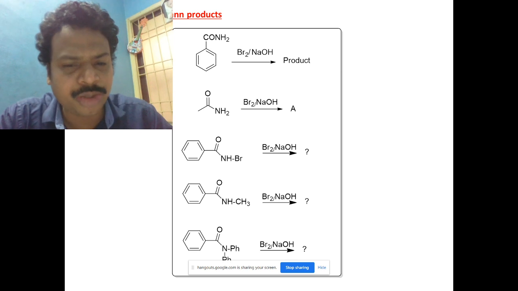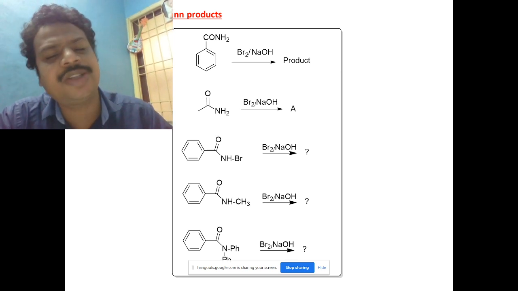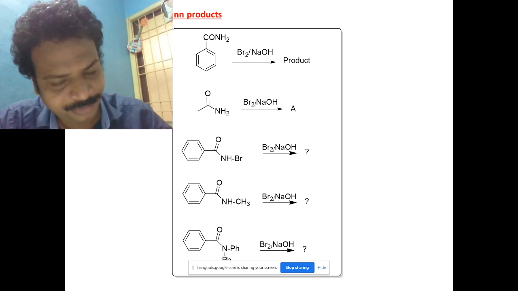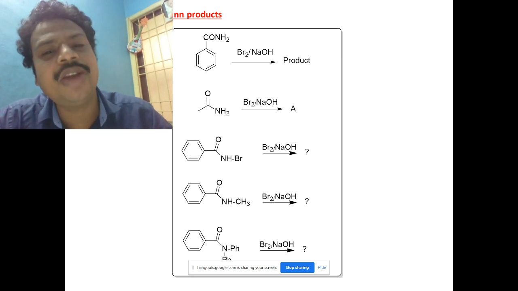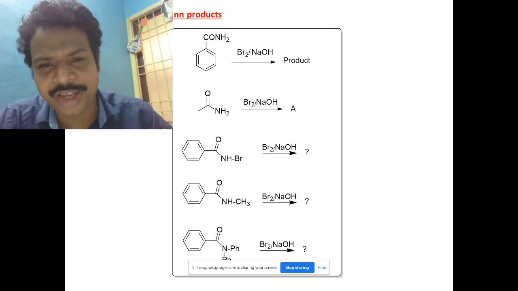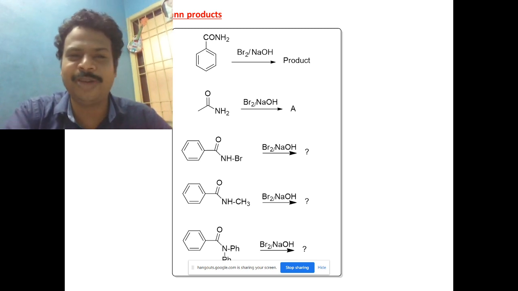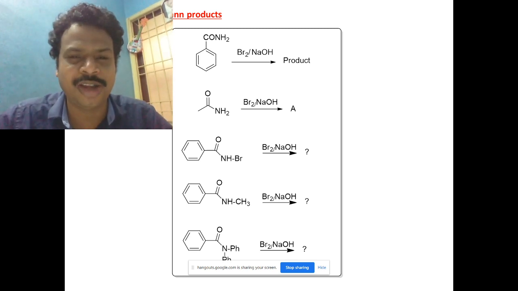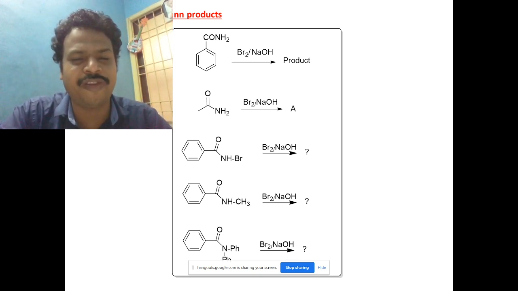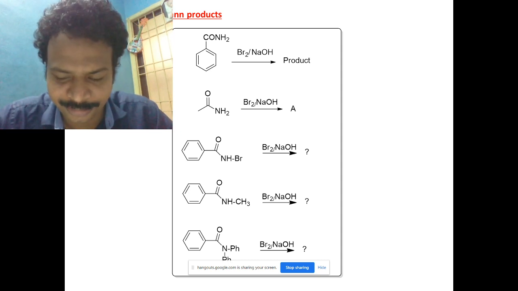For example, in the fourth problem you are stuck at the third step, whereas in the fifth problem, you will be stuck at the first step itself. Where is the proton? No proton. That's where you have to be smart enough. Suppose I give the problem, even class 1, 2, 3, 4, which of them will undergo Hoffman rearrangement? You have to answer. Otherwise, if I give it like this, you have to write both 4 and 5, no reaction.